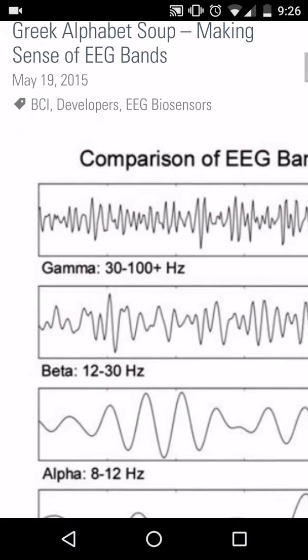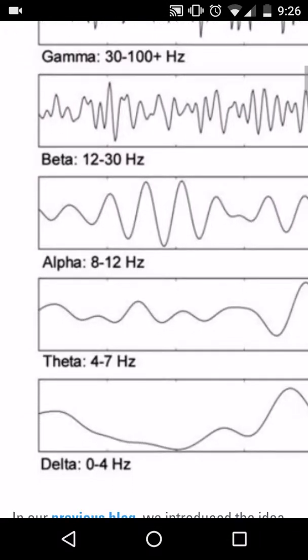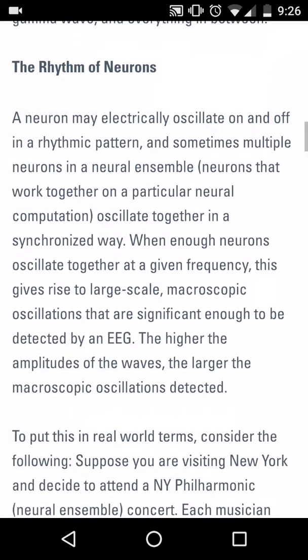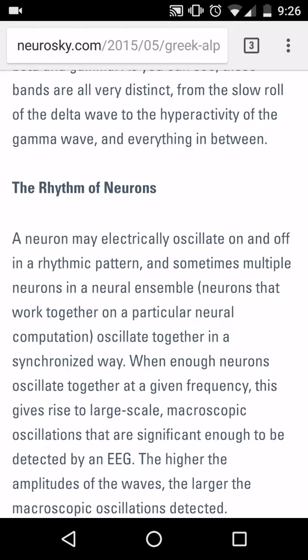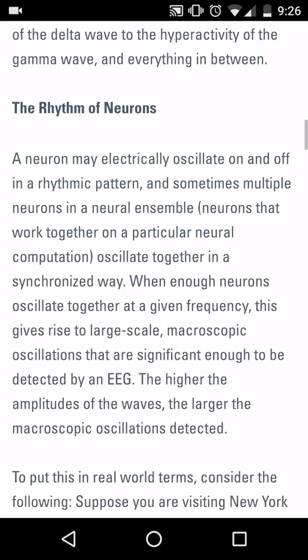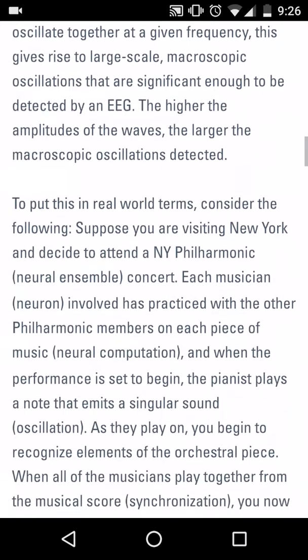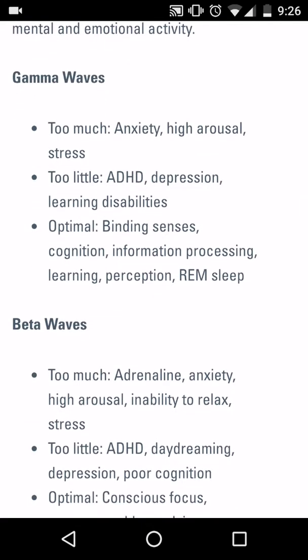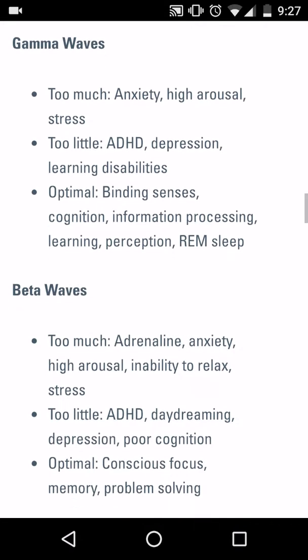As you can see, there is a frequency band for each wave, and the way we classify the emotions is basically we take the maximum and minimum limit from the data set that we obtained using NeuroSky brain sensor from the Impact Lab at different points of time, and the values signify particular emotions. For the gamma waves, too much of the gamma waves signifies anxiety, high arousal, and stress.